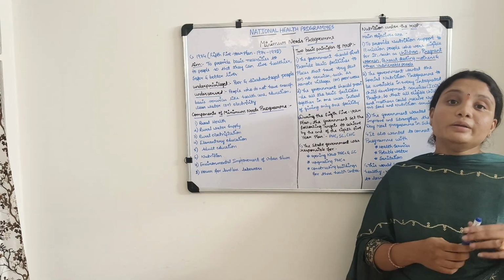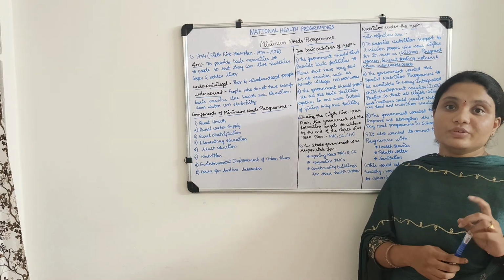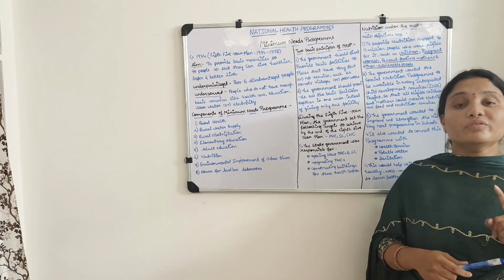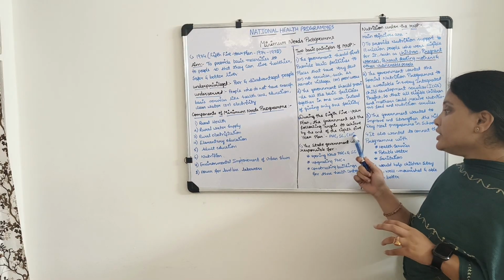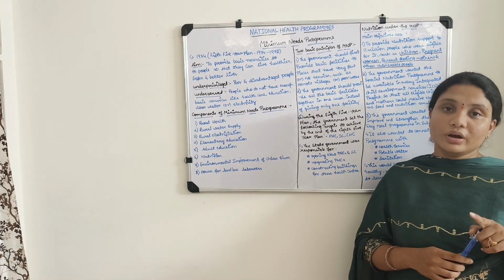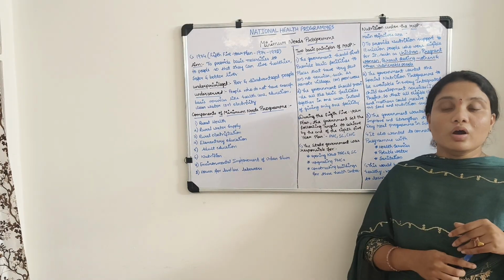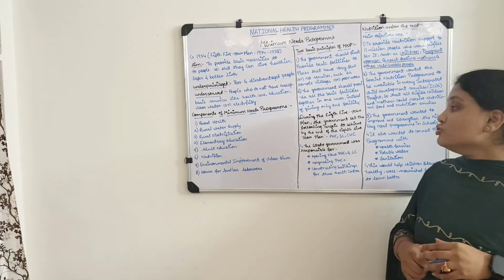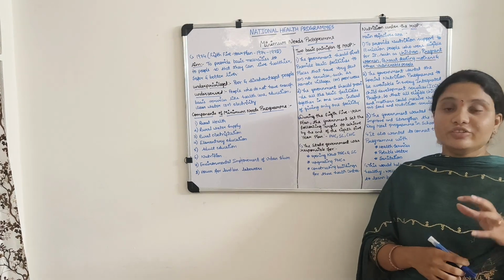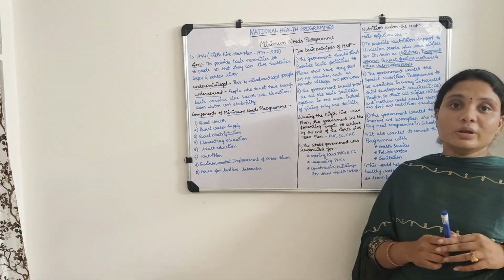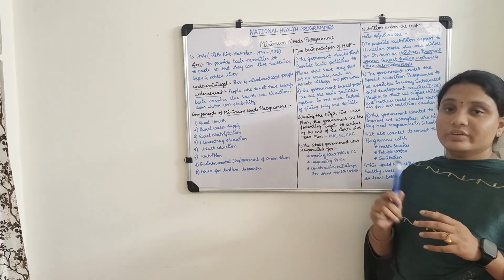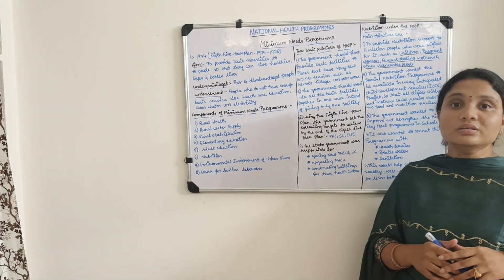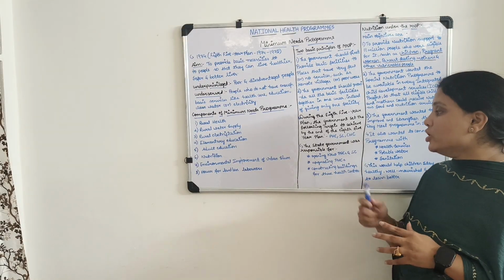Next, a sub-center. In plain areas, there should be one sub-center for 5,000 population. But in hilly and tribal areas, there should be one sub-center for 3,000 population. And next, community health center. There should be one community health center for 1 lakh people or per community development block by the year 2000. So these are the targets that should be achieved by the minimum needs program by the end of the 8th five-year plan.